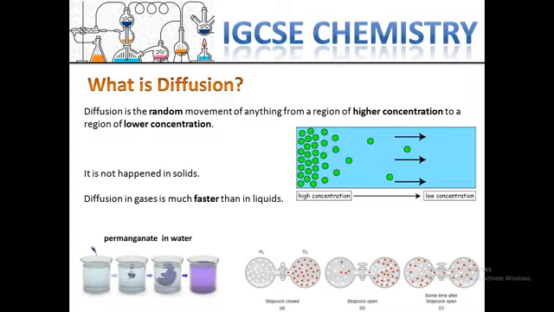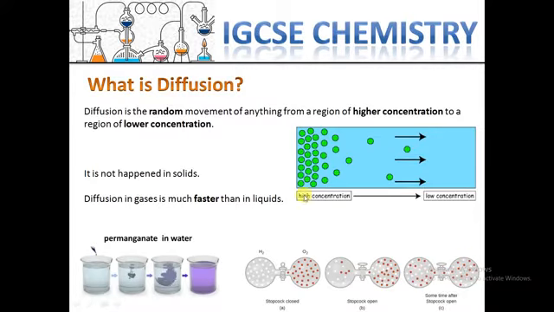So the definition could be a random movement of anything, but here in chemistry we are talking about atoms and molecules, so we can consider atoms and molecules moving from a region of higher concentration to a region with lower concentration.